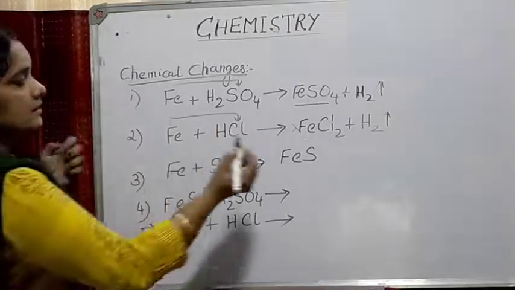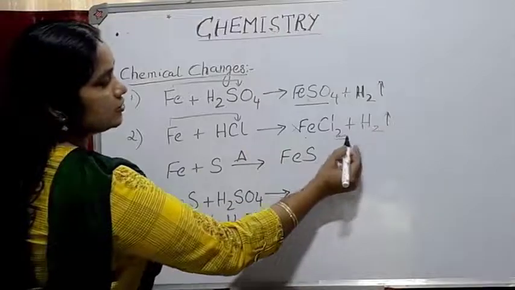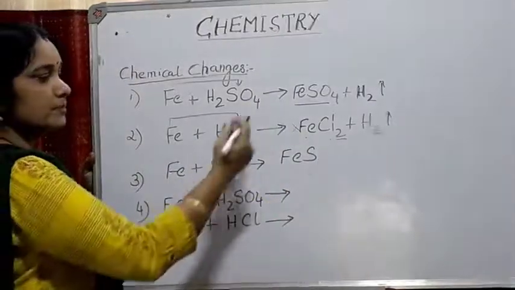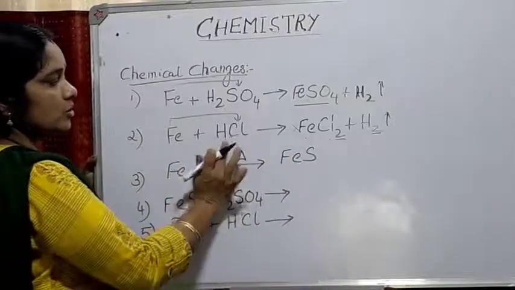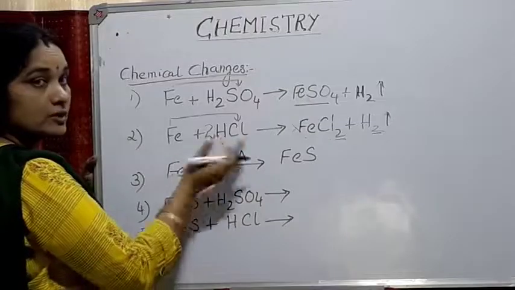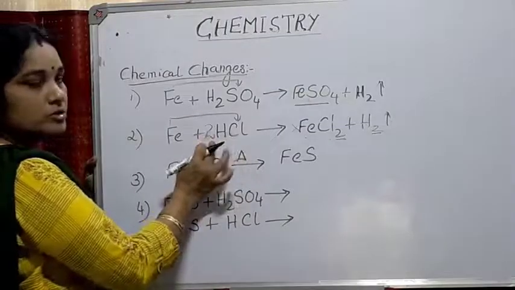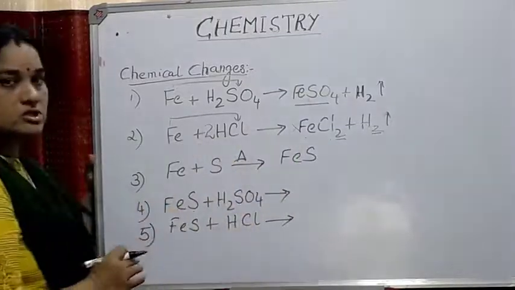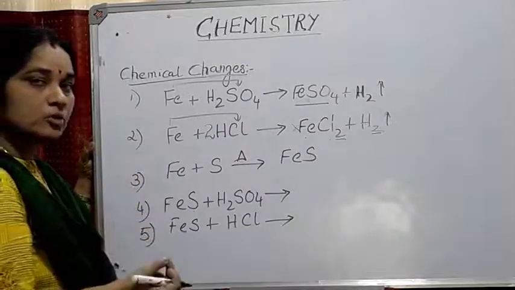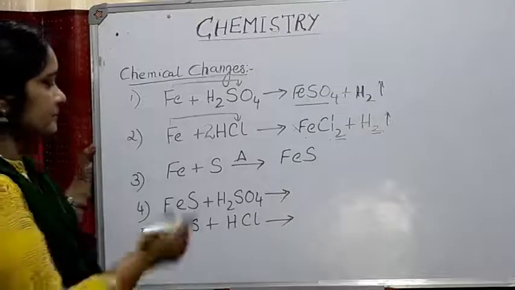Now here, just to balance it, you can see there are 2 chlorine atoms and 2 hydrogen atoms, but here it is only 1. So you can balance it by putting a 2, not as a subscript, but you must write it in front of the compound. This is how you are going to balance the equation. Whenever you write the equation, it should be properly balanced. You will be studying more about that in the next chapter.